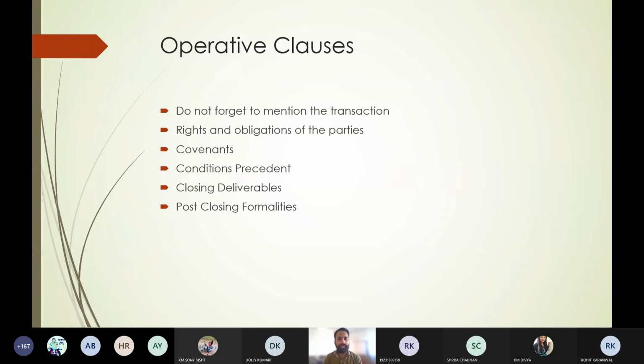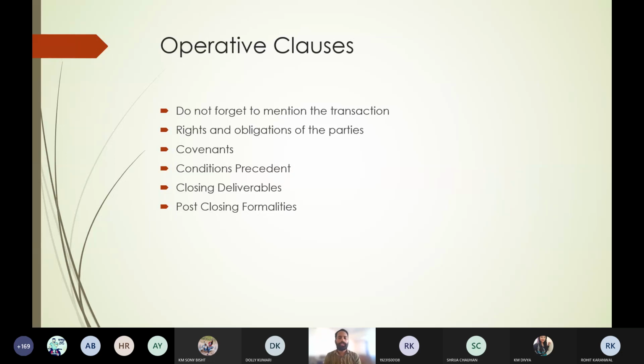Now after closing deliverables means all the formalities which must have been completed at the time of closing of the contract. And what are the post closing formalities? There are some formalities which we need to mention after closing. Suppose we have prepared the contract, we have written the rights and liabilities, covenants, condition precedent, closing deliverables.